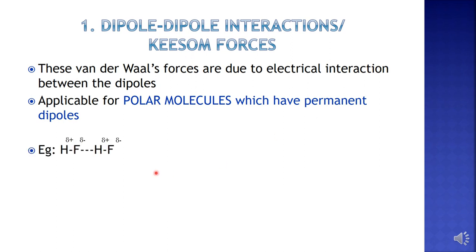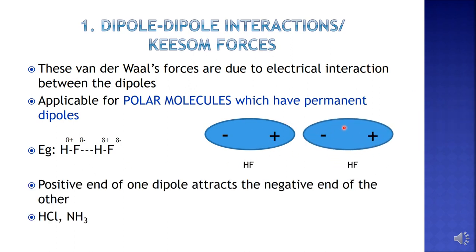For example, we have a molecule like HF, where we have already seen that fluorine is more electronegative than hydrogen, therefore fluorine has a negative charge and the hydrogen has a positive charge. These molecules are polar molecules which have permanent dipoles, and in this case the positive end of one HF molecule is attracted to the negative end of another HF molecule.